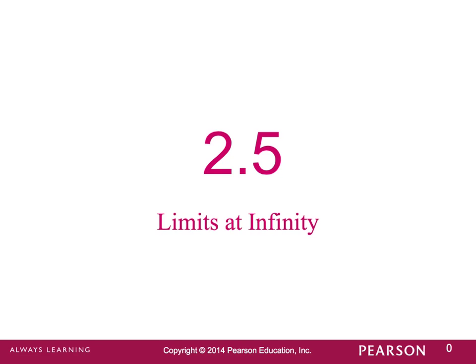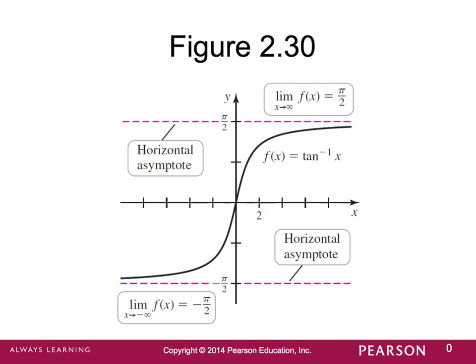In this video, we're going to take a look at limits at infinity. So we've seen functions that become infinite when we approach a finite x value. But what about functions when we approach an infinite x value? What happens? And so as mentioned before, as we approach a very large x value, we get a horizontal asymptote